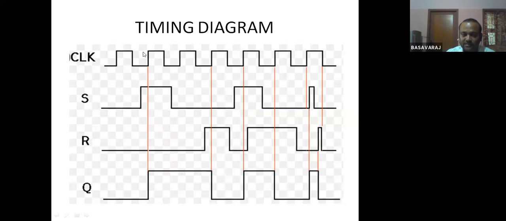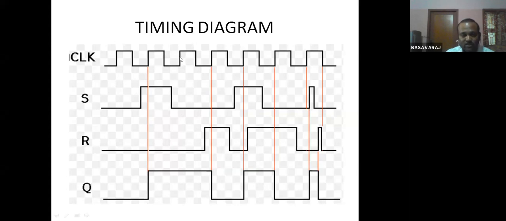Here the next rising edge of the clock has come. During this rising edge, S is equal to 1 and R is equal to 0. Therefore, it's a set condition. Q will become 1 from 0. So the output will change only during the rising edge of the clock, and Q will remain 1 till the next rising edge.